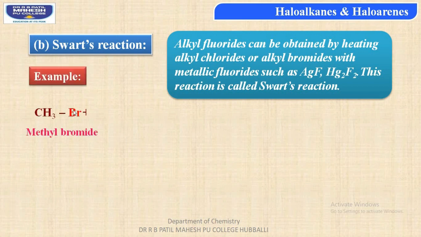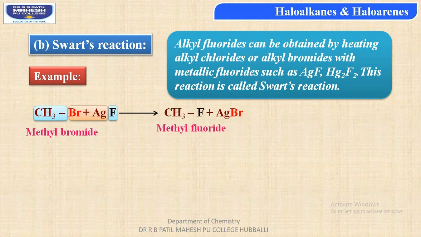When methyl bromide is reacted with silver fluoride, we get methyl fluoride as the product with the removal of silver bromide. The bromine atom from methyl bromide, students, combines with silver of silver fluoride. Thus, removal of silver bromide occurs, resulting in formation of methyl fluoride.